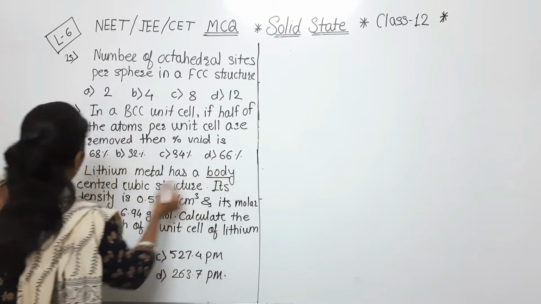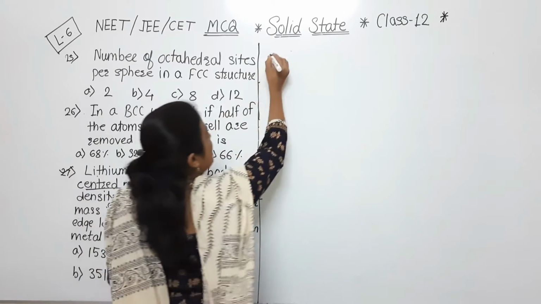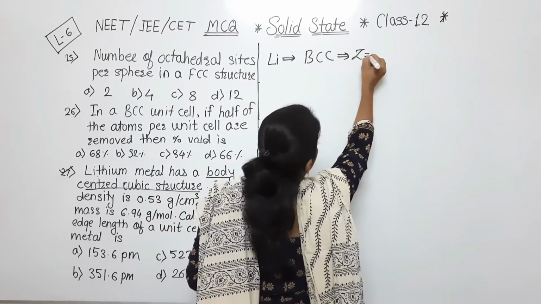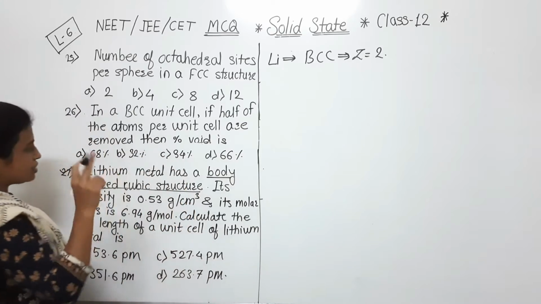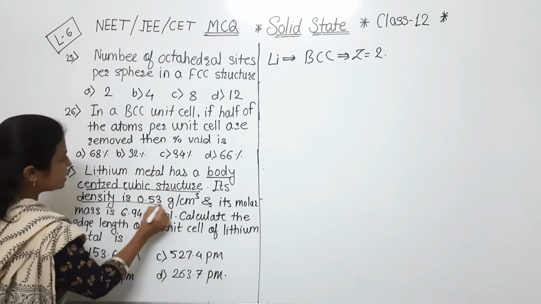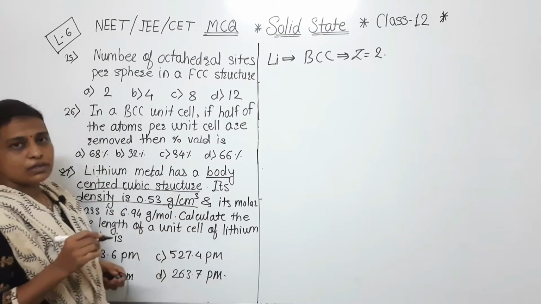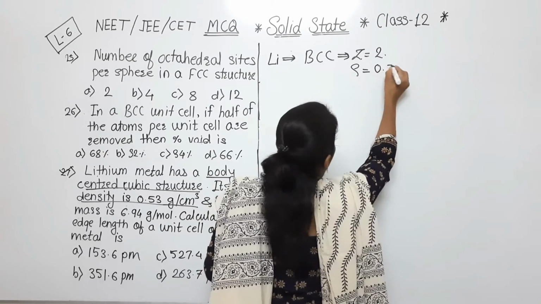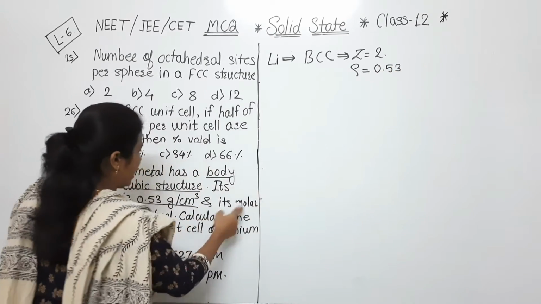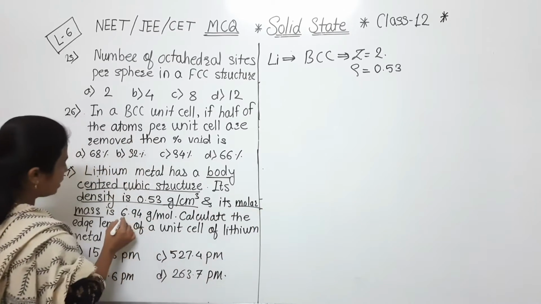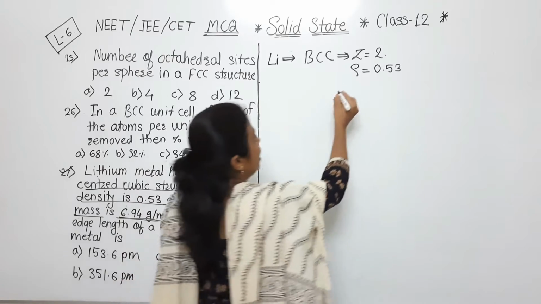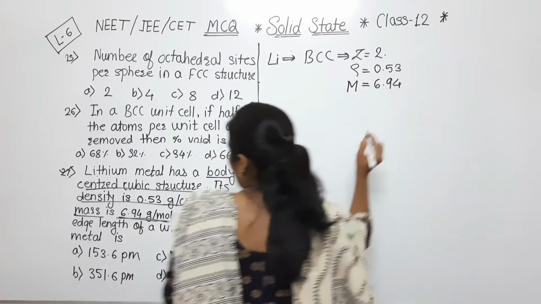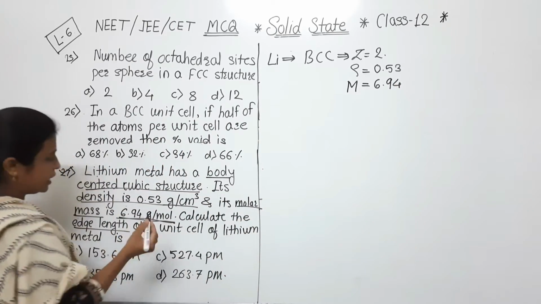Lithium metal has body centered cubic structure, means lithium which comes under that BCC structure. For that BCC, Z is equal to 2. ठीक है, from that first line we got that data. Its density is 0.53 gram per centimeter cube. So here we are getting the value of density, 0.53 gram per centimeter cube, and its molar mass, which is denoted by symbol capital M, is 6.94.